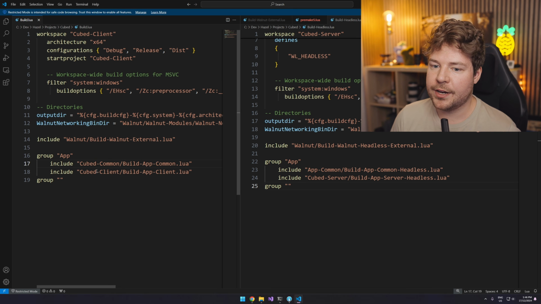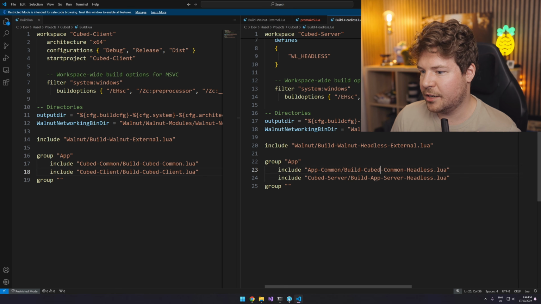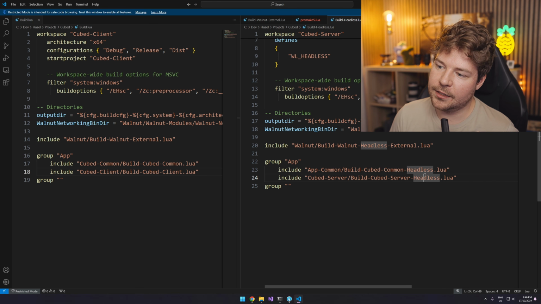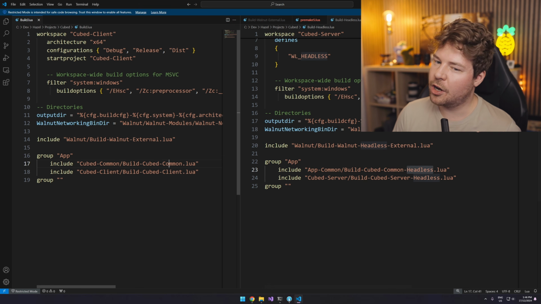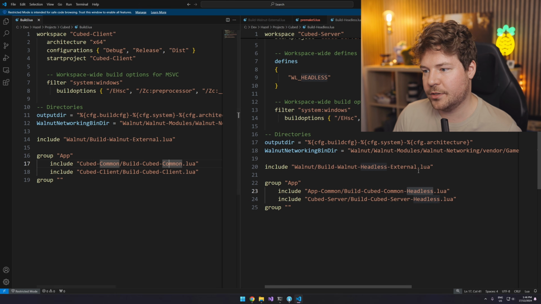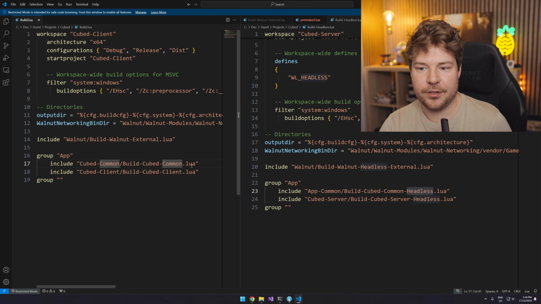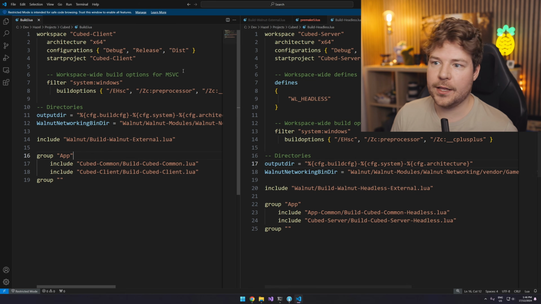App common, I'll just rename to cubed common, and then we'll have build cubed common, build cubed client. I'll just rename app to cubed basically. And then I think I'll leave headless on these build scripts as well. So it looks like we have to have a headless version of common and a non-headless version of common. That's interesting. I wonder why. Because common is, I'm imagining, just some data structures or structs that define the layout of types that are communicated from client to server. So I'm not 100% sure why there has to be a specific headless variant, but I guess we'll see. Okay, that looks pretty good.